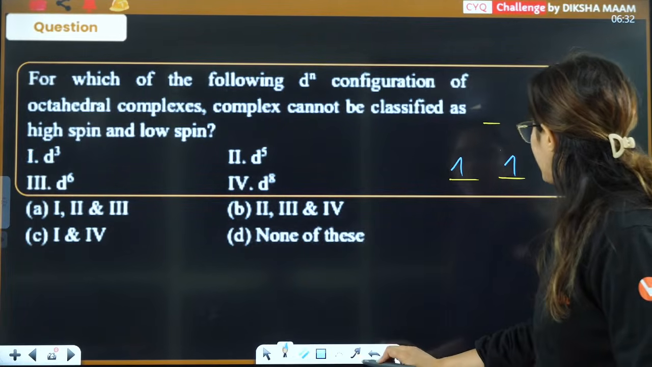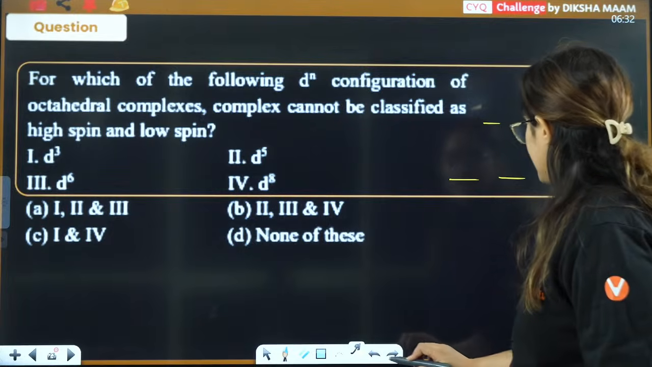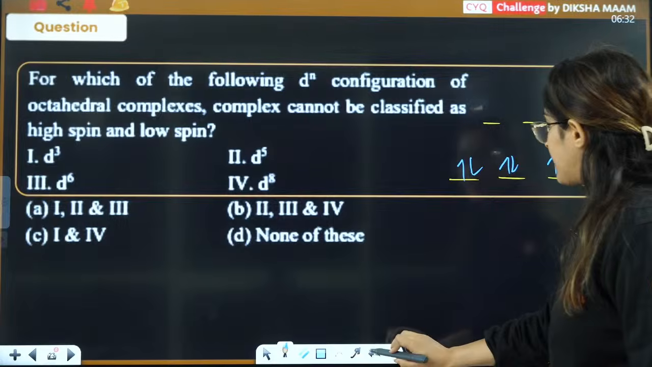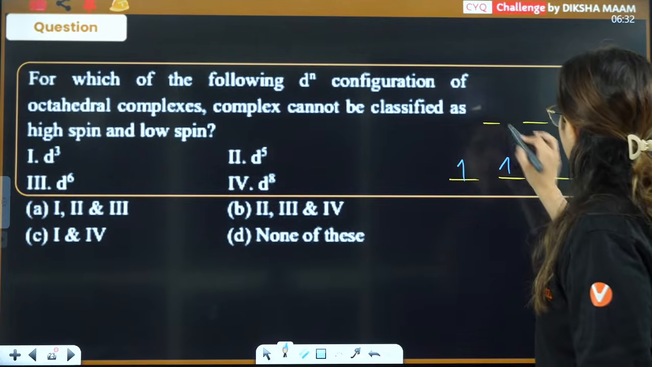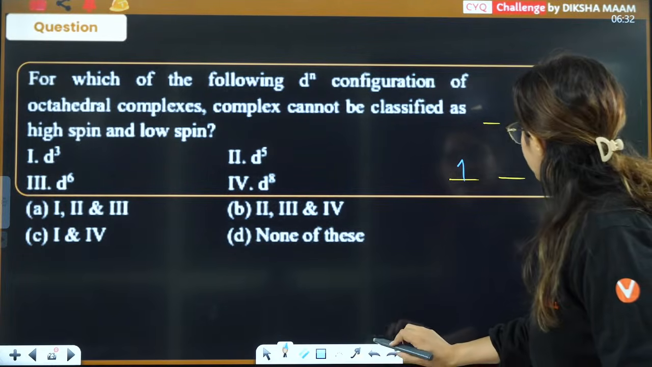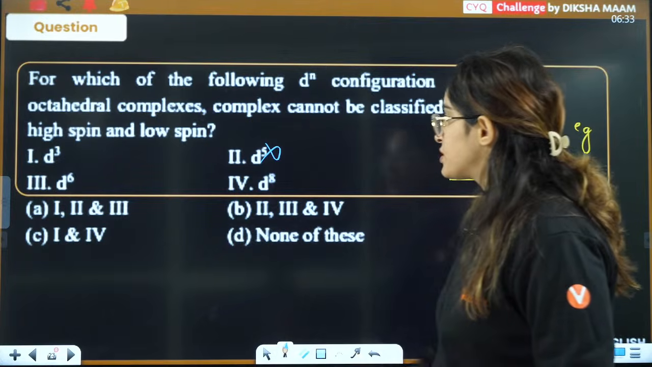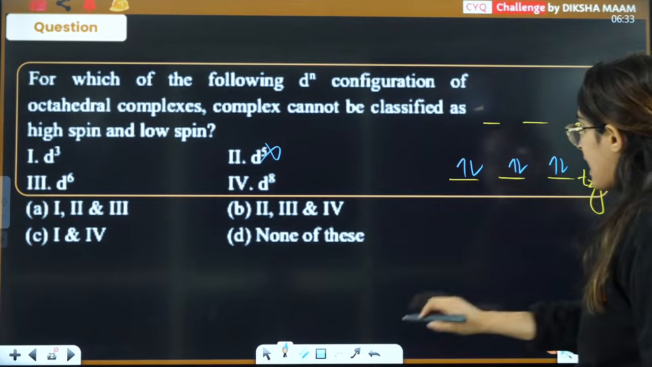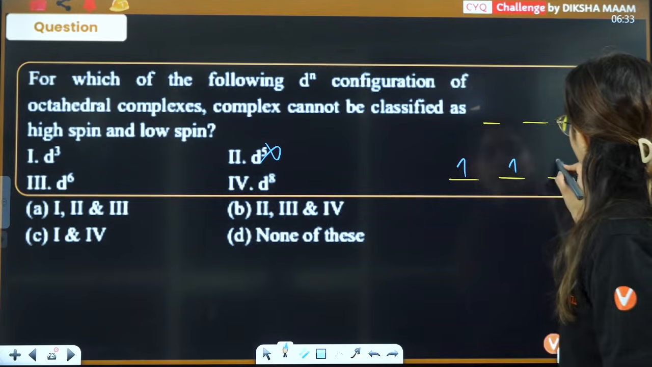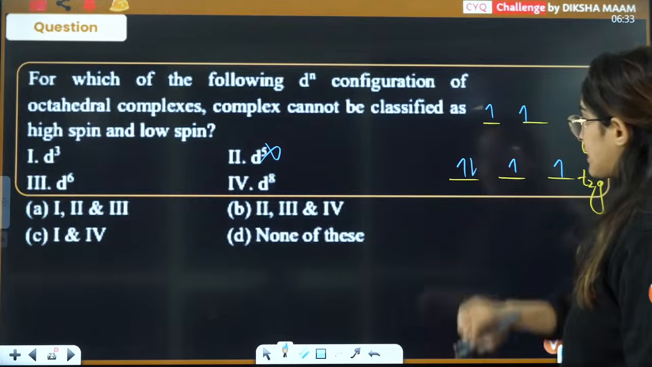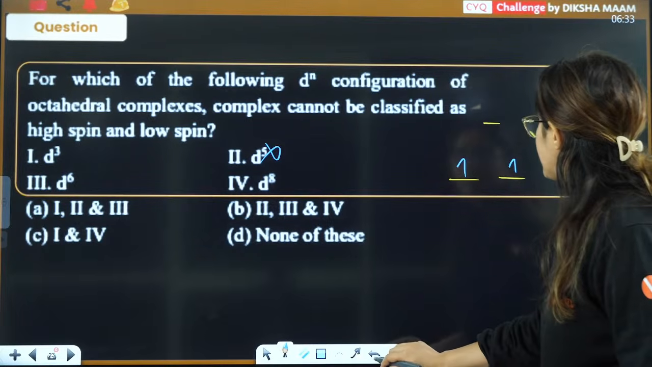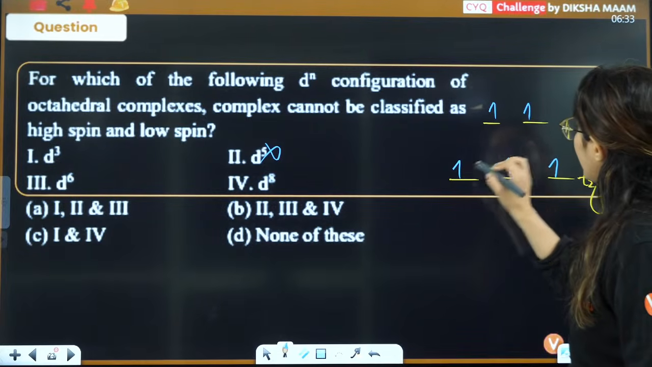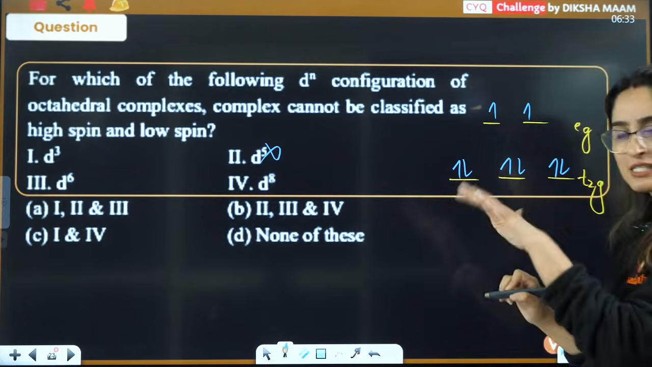If I talk about d5, in case of d5, 1, 2, 3, 4, 5, if there is pairing. If there is no pairing, it will be 1, 2, 3, 4, 5. That means for d5, it is not possible. For d6 again, 1, 2, 3, 4, 5, 6. And if you have non-pairing, it will be 4, 5, 6. They are different, right? What about d8? 1, 2, 3, 4, 5, 6, 7, 8. It is like this.